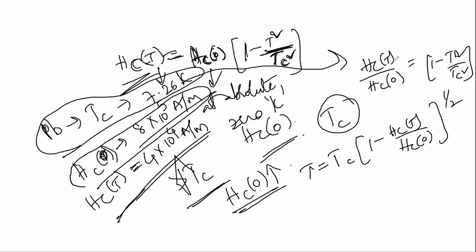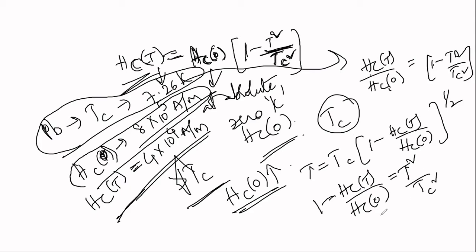So 1 minus Hc of T by Hc of 0 equal to T square by Tc square.